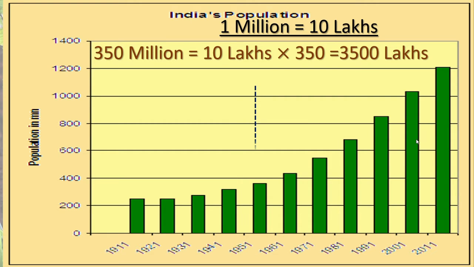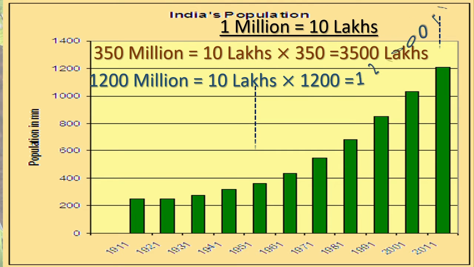Now here one more question we will go through. See this arrow mark. A census was done in 2011, right? What was the population of our country then? Here the bar shows that it is equal to 1,200 million, right? 1,200 millions is equal to how much? 10 lakhs multiplied by 1,200, that is equal to 12,000 lakhs. 12,000, and after that 5 zeros we have to give.